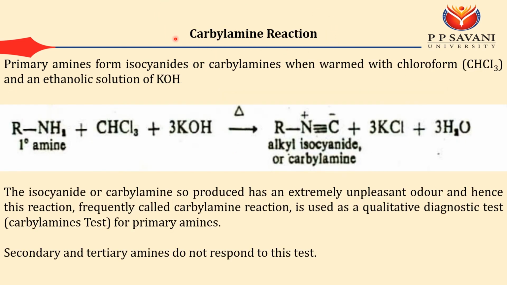The carbylamine test is one of the key tests for identification of primary amine. This reaction will occur only with primary amine. For this reaction, your primary amine reacts with chloroform and KOH, and you will get isocyanide, and the isocyanide or carbylamine produces an extremely unpleasant odor. Hence, it is sometimes known as the carbylamine reaction, and it is one of the key tests for primary amine, because secondary and tertiary amines do not respond to this test.